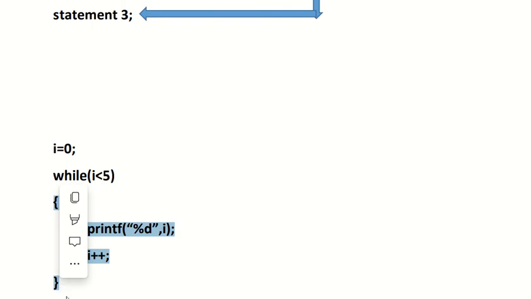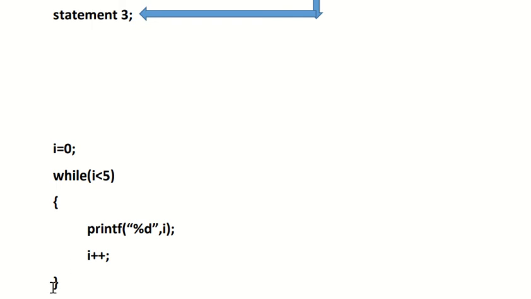Otherwise, if condition is false, then obviously come out from what? While loop. Okay, so right now the condition is true because 0 less than 5. So we know that condition is true. So it will go inside of this while loop and it will print value of I. Then we are updating the value of I. So now I becomes 1 at this point.